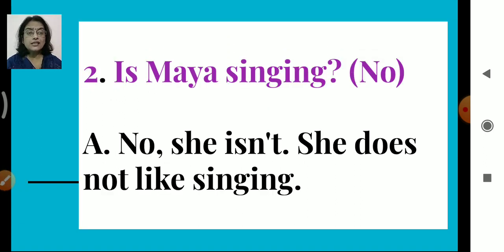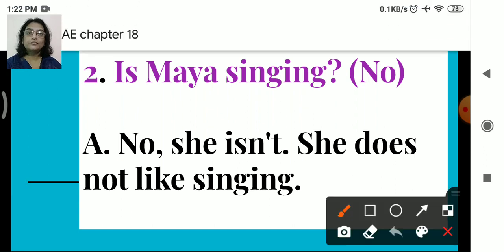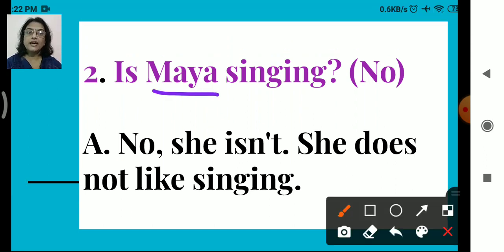Now this is the question asked and we have to give the reply into what? No. Okay, so we are going to change that sentence into a no statement. So here instead of Maya, we have used she isn't. Okay, can you see here? Isn't, this contraction of not, isn't, is not. So no, she isn't. She does not like singing. Okay, our answer should include no. So we have used she does not like singing.